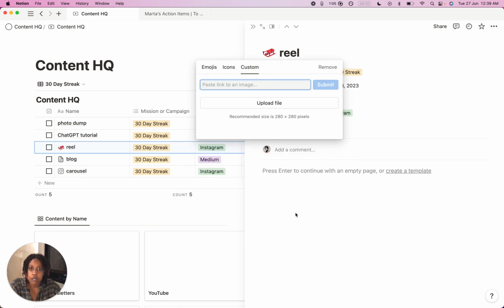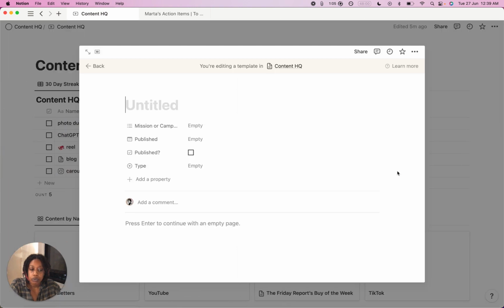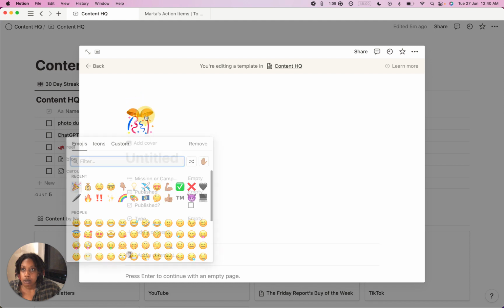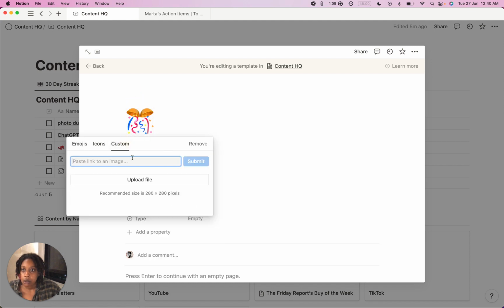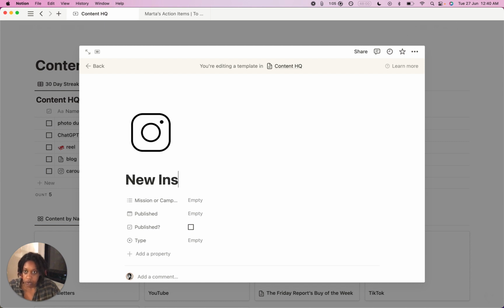Actually, I'm doing this the inefficient way. Let's create a template. And we're gonna add an icon to the template. Instagram.